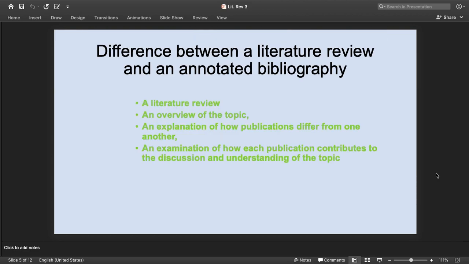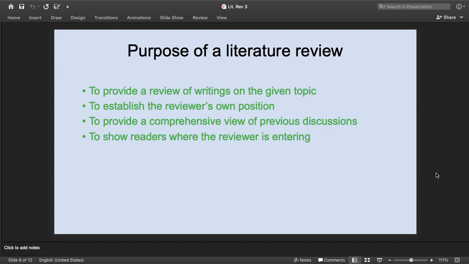On the other hand, a literature review, as we have already said, is the overview of the topic. It is the explanation of the publications and how they differ from each other. It is also the evaluation and examination of the publications and how they contribute to the specific area. So annotated bibliography and literature review are different from each other, though apparently they seem to resemble each other.